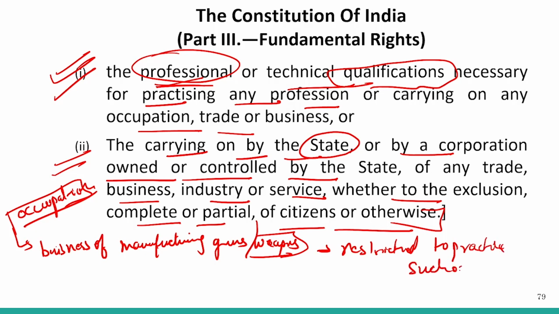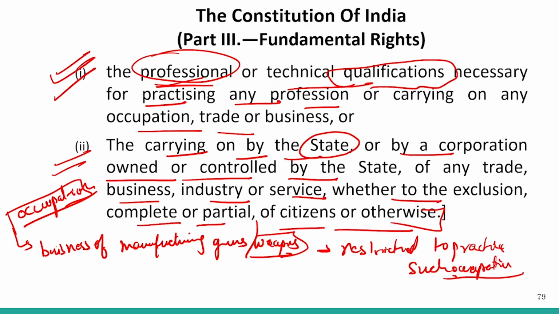such occupation. You cannot say that I have chosen to print currency notes, because I have the fundamental freedom to practice any profession or to carry out any business or trade.